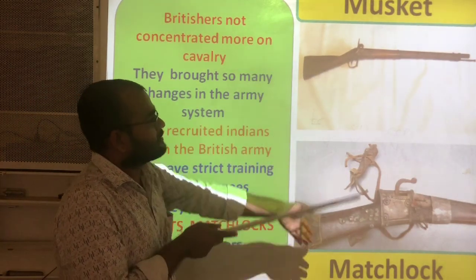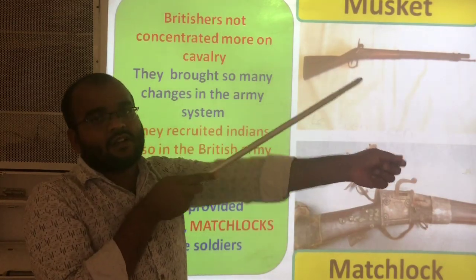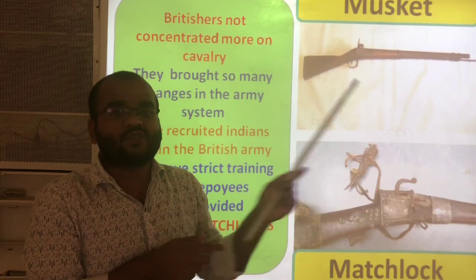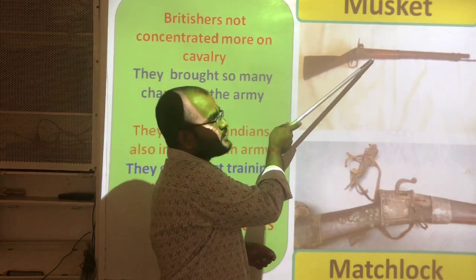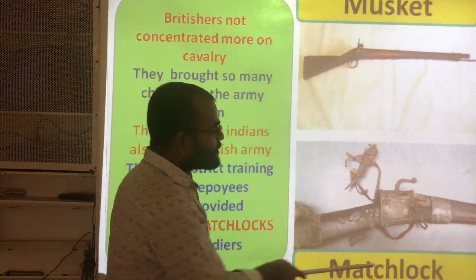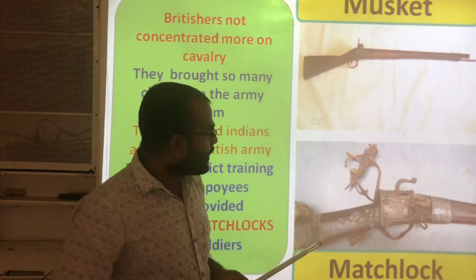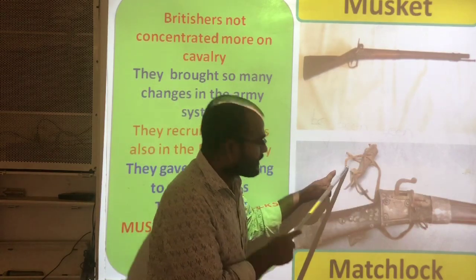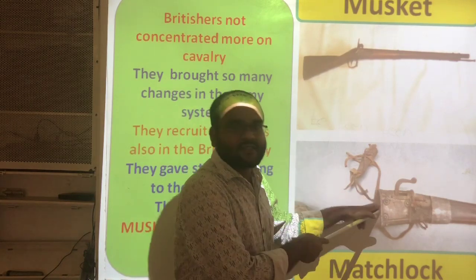You can see here, this is a musket. A musket means a long gun which is used by the soldier. And a matchlock is also a type of gun, but here one thread will be there, and inside some gunpowder also exists.